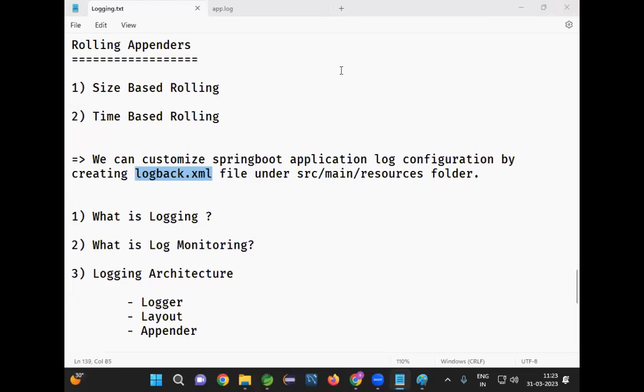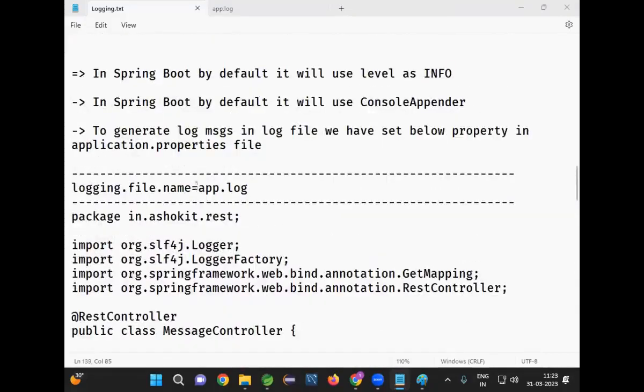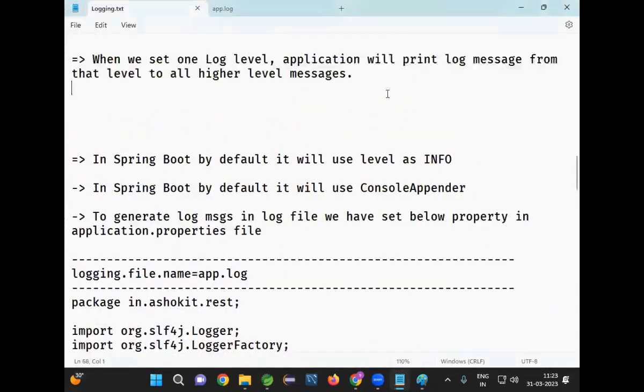How to turn off the logs? You can turn off logging also. logging.level.root is equal to off. If you set it to off, then logging will not happen. You can turn that off.